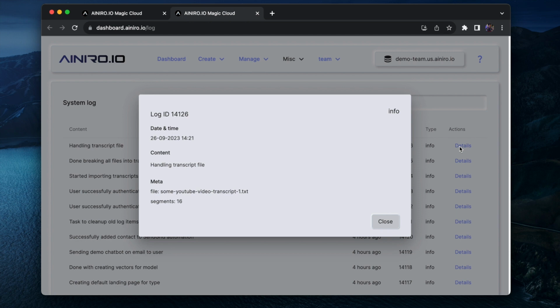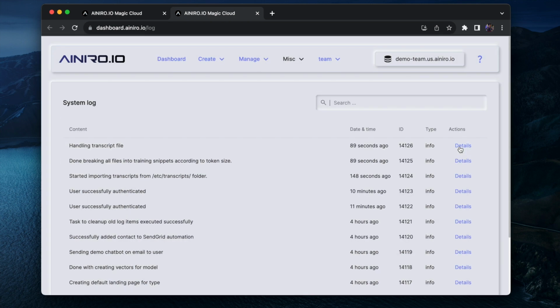So now I'm going to fast forward until it's done. The process is going to take probably like 20 minutes because it's invoking ChatGPT 16 times with 4,000 tokens every single time.